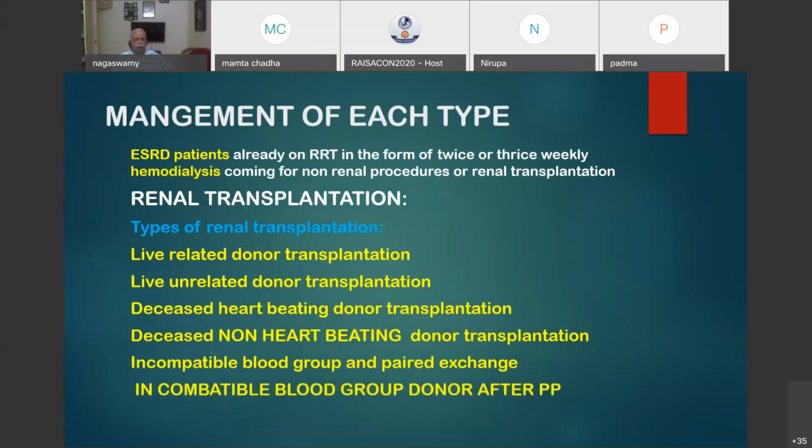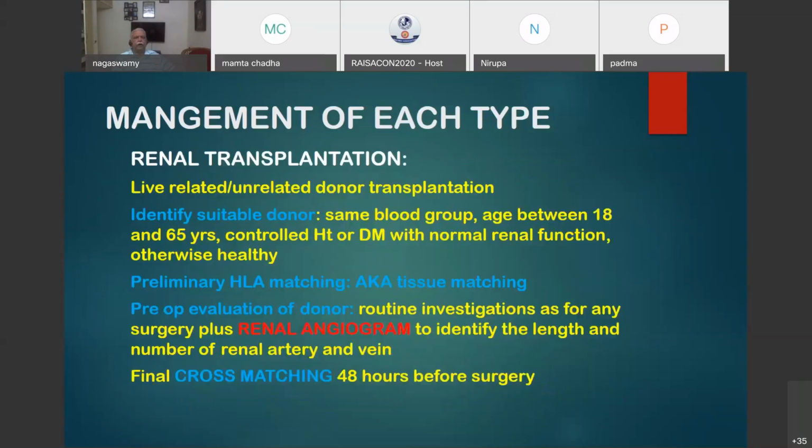And the incompatible blood group from the related donor also we can do after doing what is called plasmapheresis in the recipient. You have to just remove the antibodies so that the antigen antibody reaction does not take place, and you can do it. Started first in Japan and now performed everywhere, all over the country also. So in the renal transplant, related or unrelated transplant, the first challenge is to identify the suitable donor, which is very important.